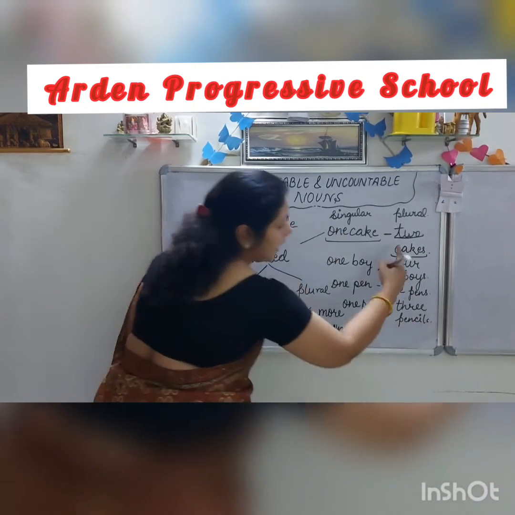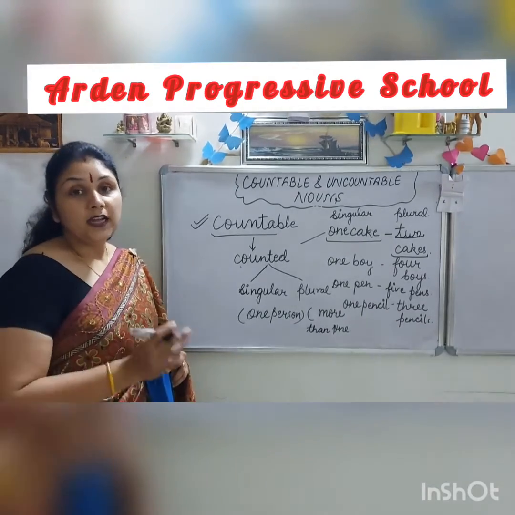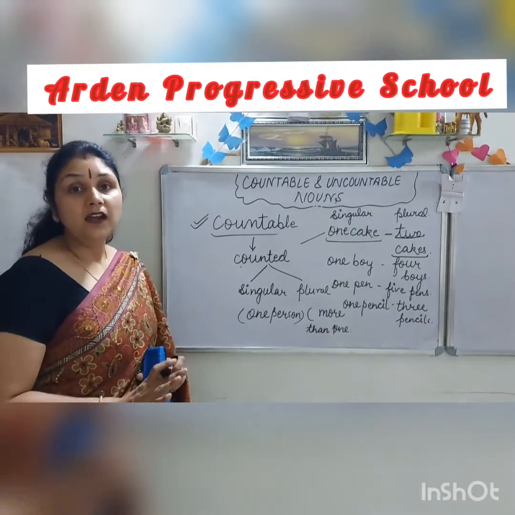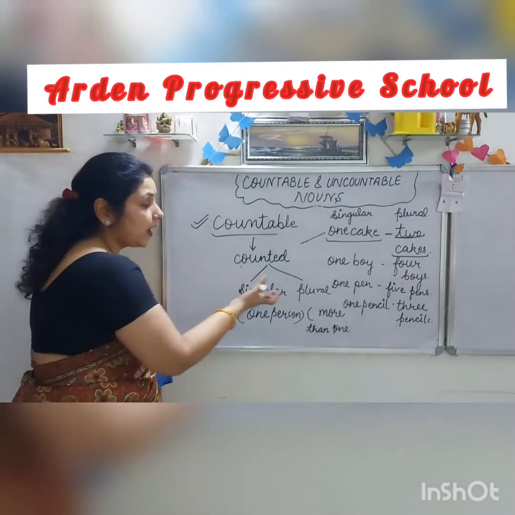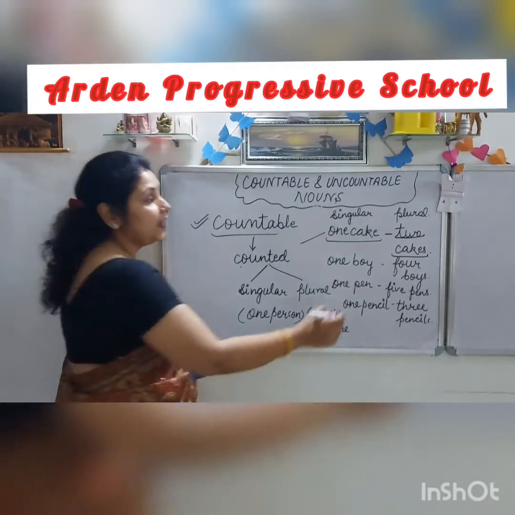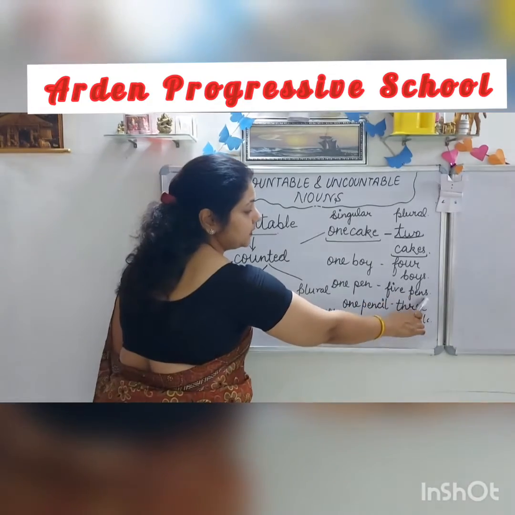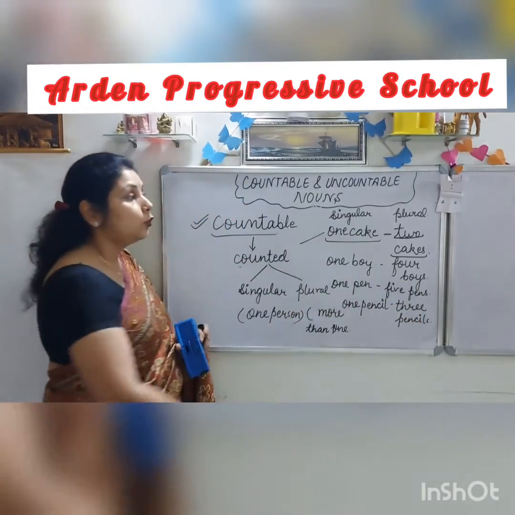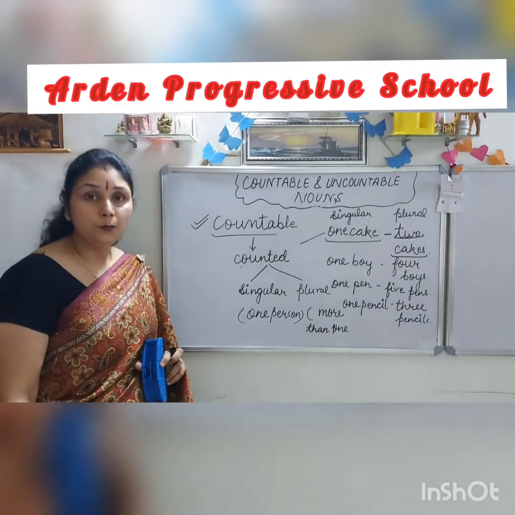So these are the examples of countable nouns that we can easily count, and they can be written both in singular and plural forms by adding s or es. Like I have written cakes, boys, pens. In all the words I have written s to make it plural.